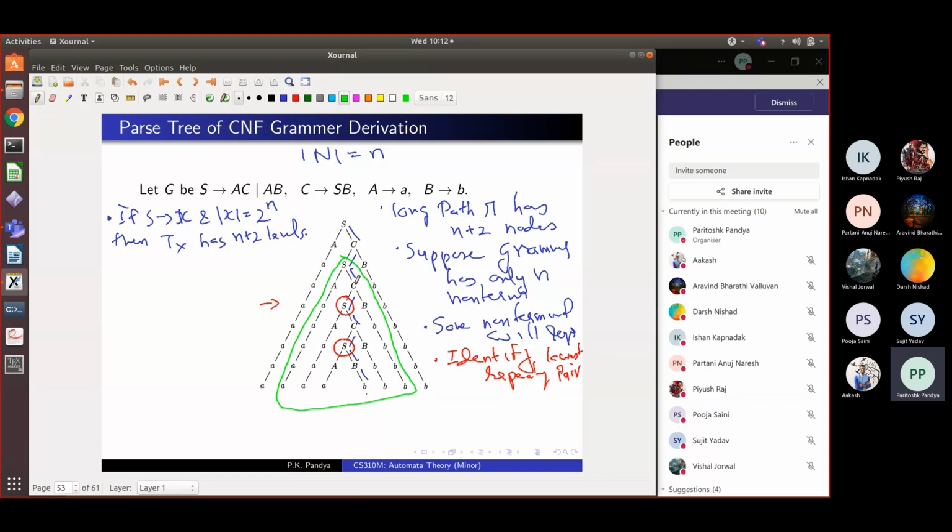Similarly, this C derived which string? So let me remove that and tell me what string is derived by this subtree which starts with this letter C. Darsh, can you tell me what is the string derived by this C in this parse tree?